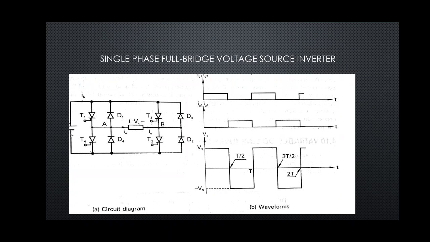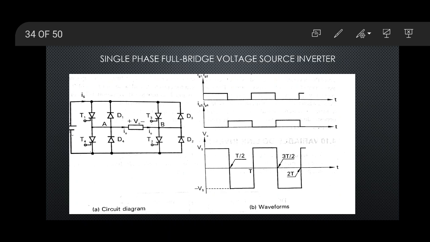Thus the DC voltage Vs is converted to either positive Vs or negative Vs. In this way the single phase full bridge voltage source inverter works. When we explain this type of circuit, it is compulsory that we explain the waveforms also. So we have to draw the waveform and the circuit diagram.